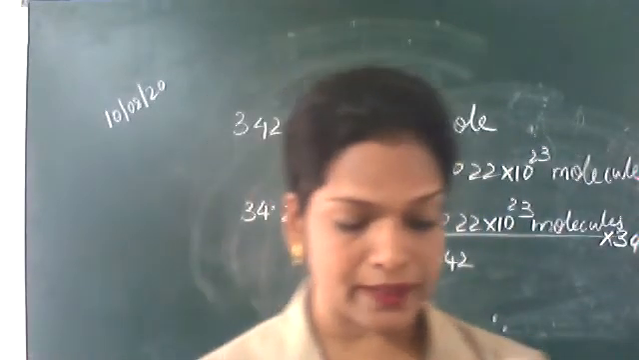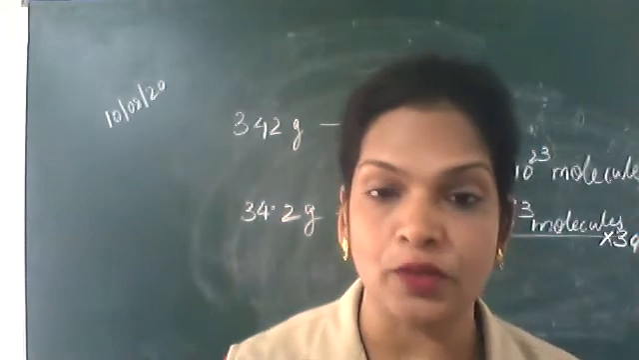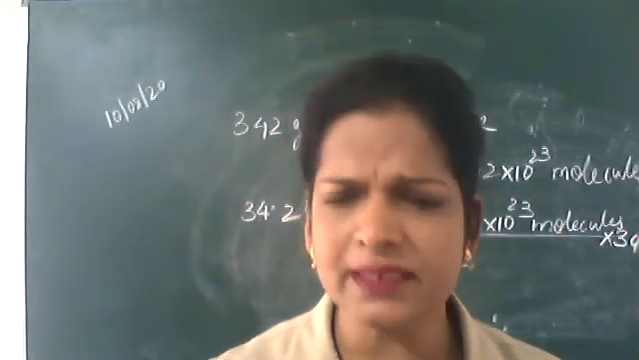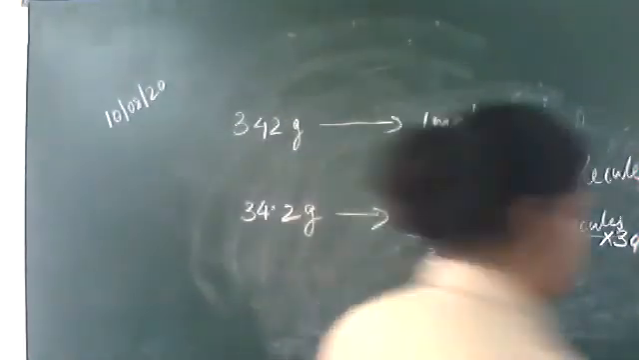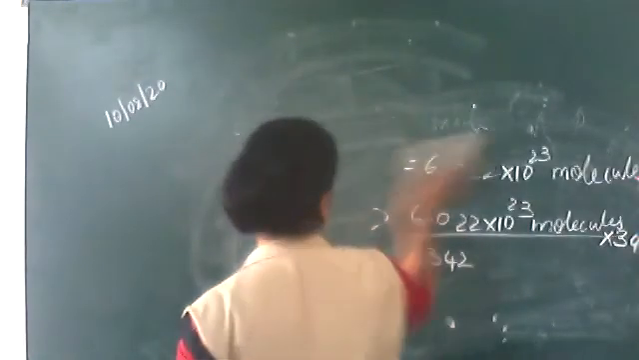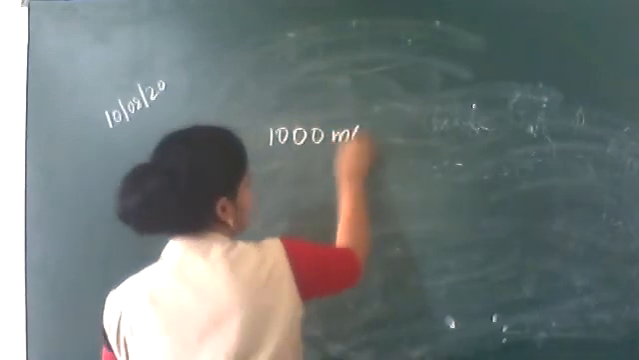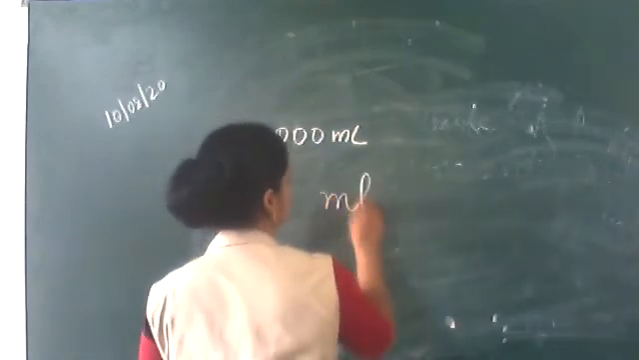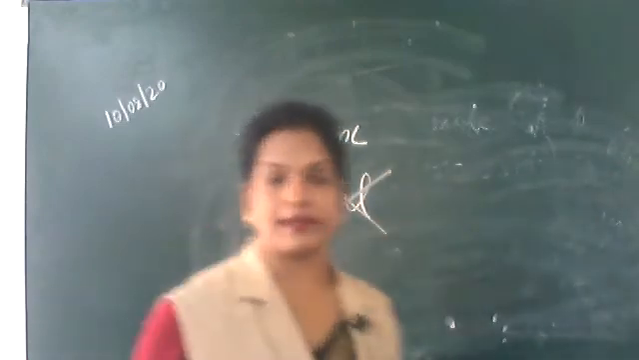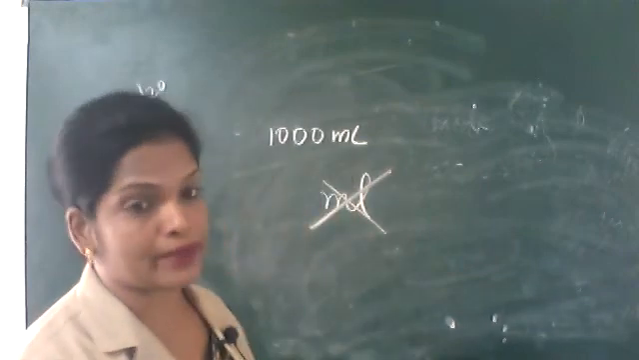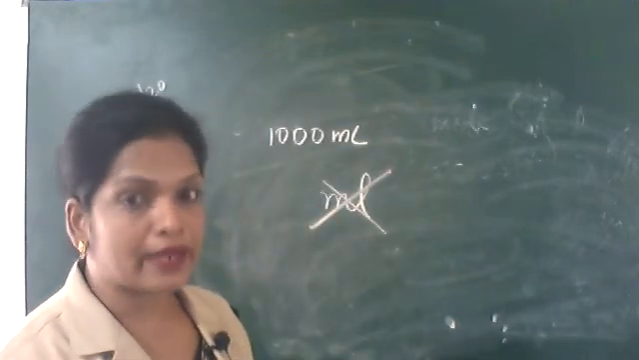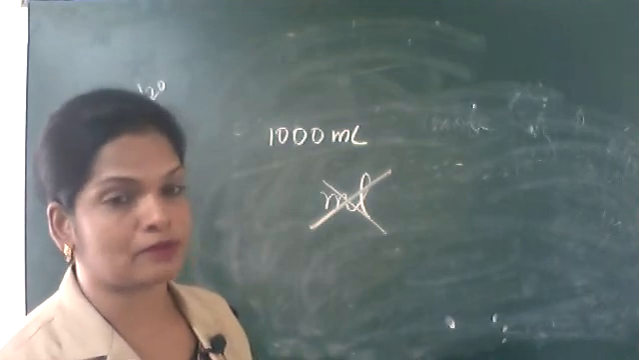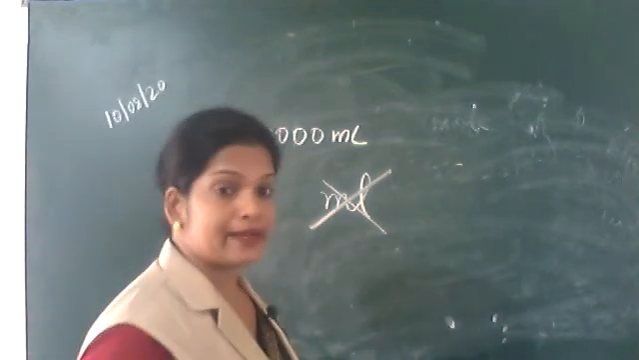Number 2, 1 liter of water. 1 liter of water means 1000 ml. That is the volume. For ml you have to write small m, capital L. It's not like this. We require it like this only, otherwise it will create some problem afterwards. Okay, 1000 ml. That is the volume.